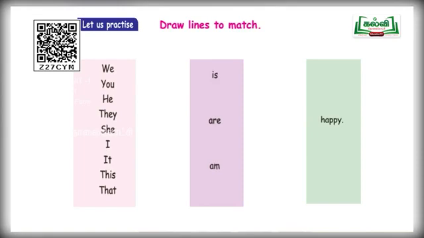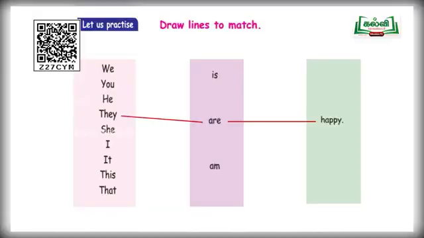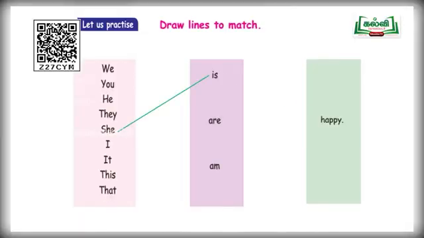And next word, he. After the pronoun he, what are you supposed to use? Is. He is happy. Very good, children. Next one, they. T-H-E-Y, they. They is a plural one, so after they, you are supposed to use are. They are happy. And next one, she. It's a singular pronoun. After she, what are you supposed to use, children? Is. She is happy.